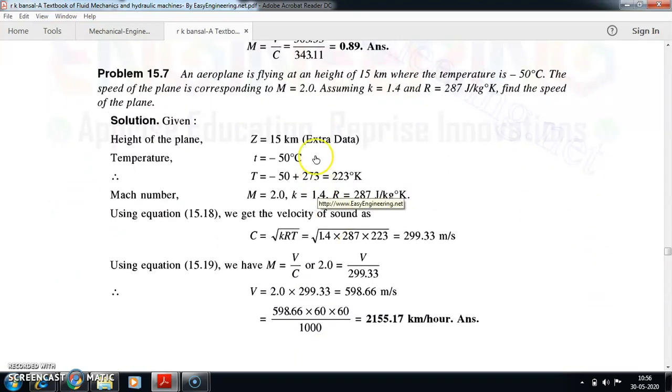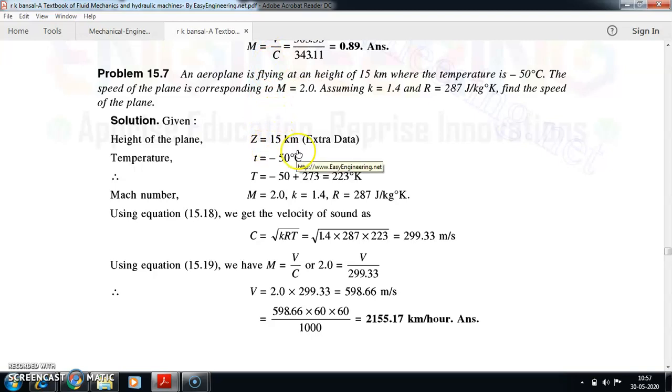An aeroplane is flying at a height of 15 km where the temperature is minus 50. The speed of the plane corresponds to M equal to 2.2. Assume the value of K and R as 1.4 and 287. Find the speed of the plane. The important thing is the Mach number is given to you, and you need to find the speed of the plane. So it is just the reverse procedure of what we have done in the previous problem.